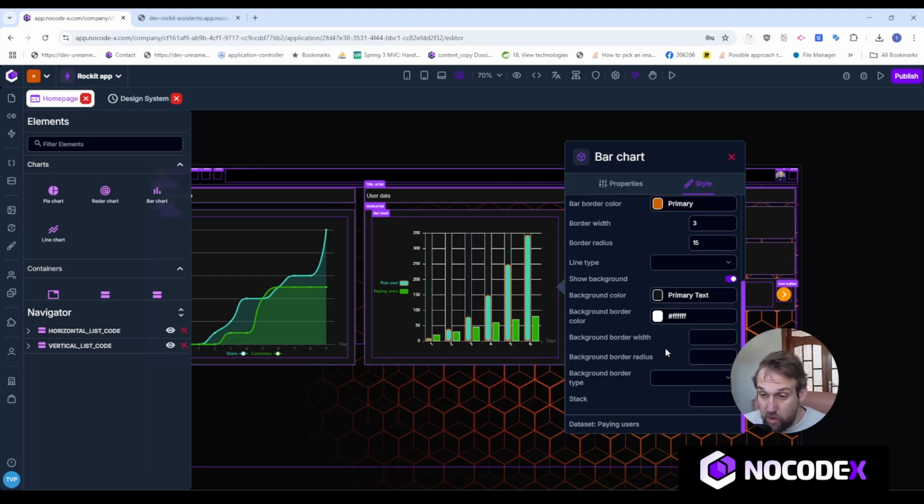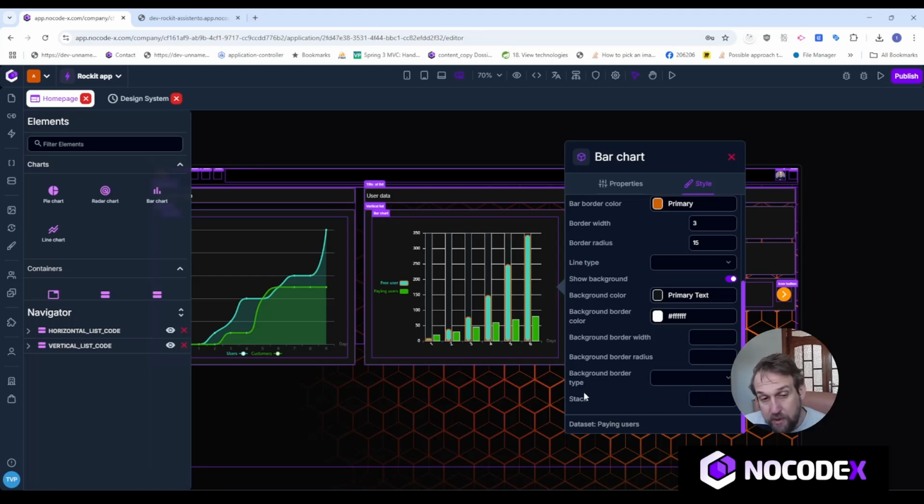So what could be interesting is if you can stack the bars on top of each other, then you could visualize three things in one space. For example, you visualize the amount of paying users, you visualize the amount of free users, and then you also visualize the total amount of users in your system.